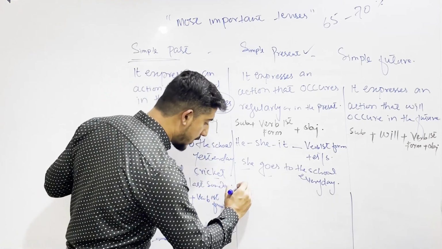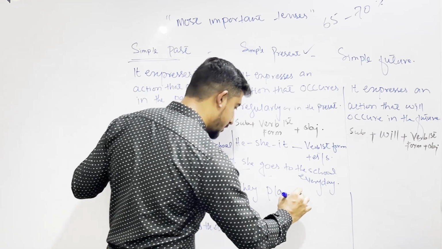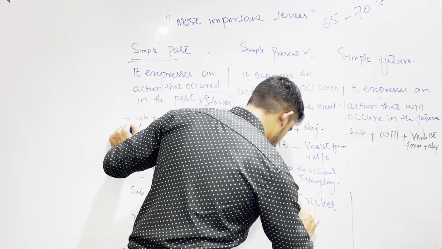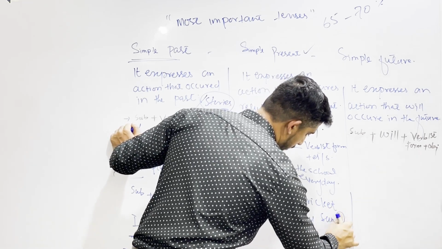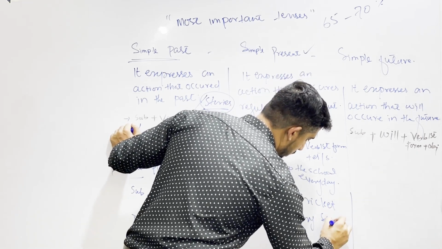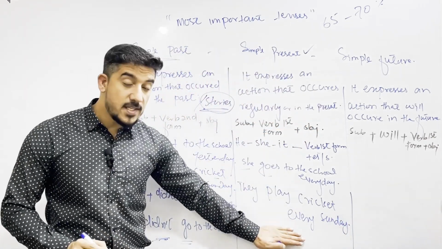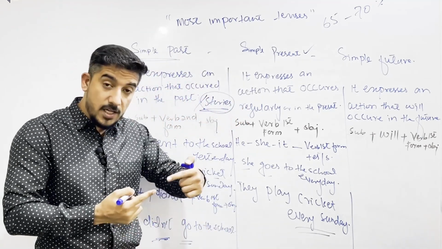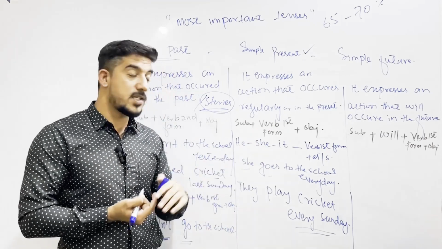The other example is they play cricket every Sunday. It means this thing is happening every Sunday. तो हर वीक हर संडे को ये एक्शन बार बार रेगुलर बेस पे हो रहा है.